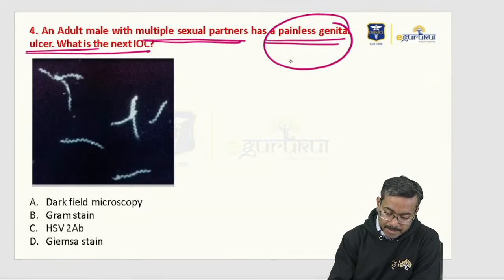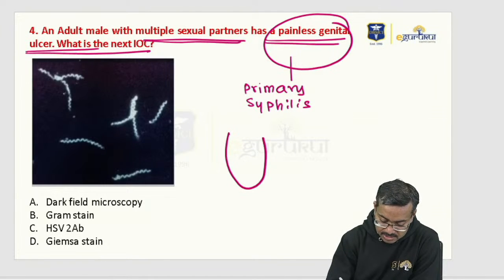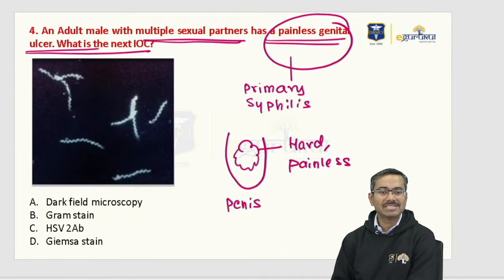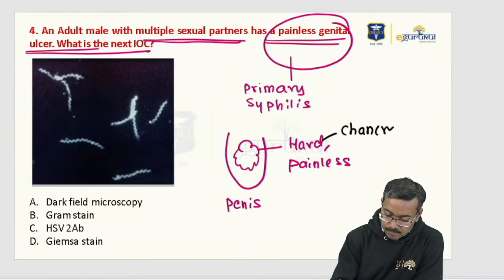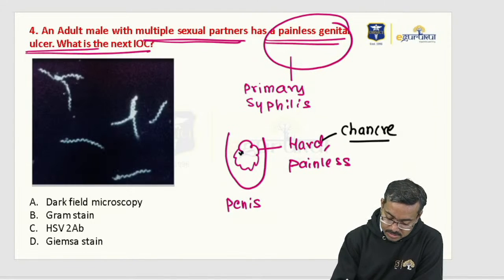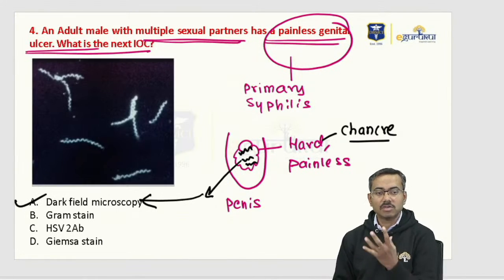Now, whenever you have a painless ulcer, the first thing you should think of is primary syphilis. Let's say this is the penis. Typically, the primary syphilis ulcer is quite hard and has zero pain. So this painless ulcer, we also call it hard chancre. These painless chancres contain spirochetes, and you can see them by a special technique called dark field microscopy.